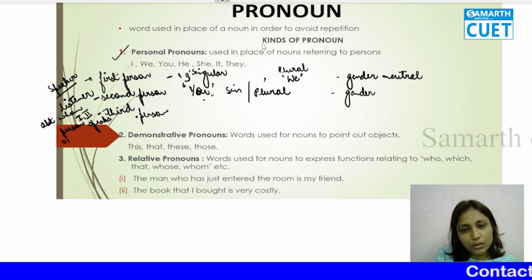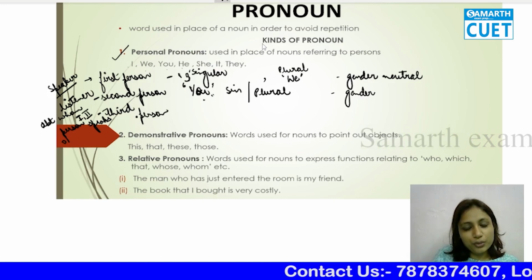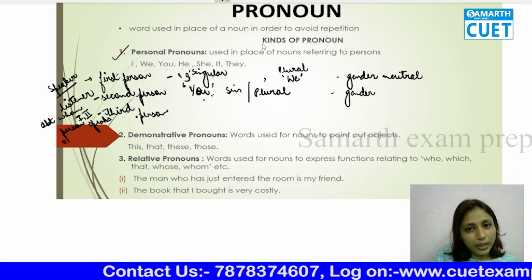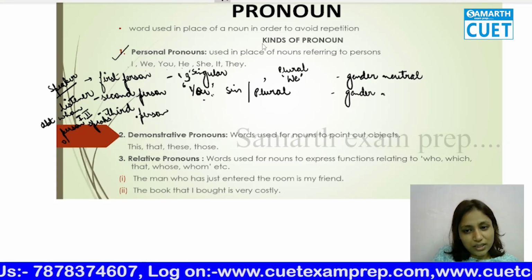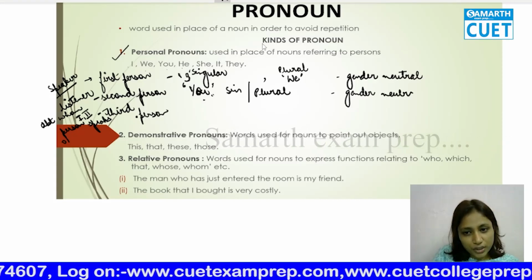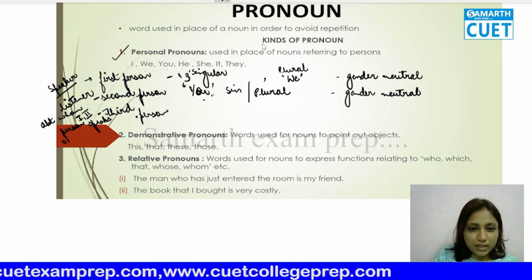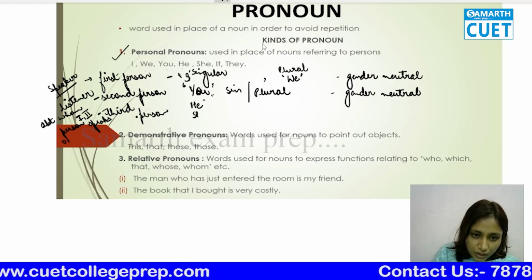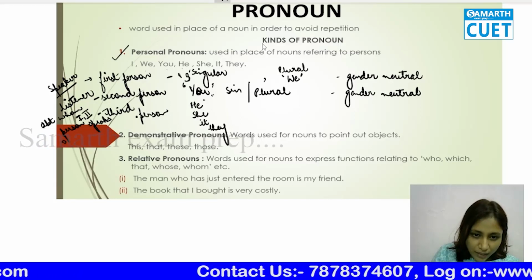If I tell you, what are you doing? Here by you, you cannot tell if I'm talking to a girl or a boy. That means male, female, you cannot tell the gender. So this is also gender neutral. Then comes the third person, that means the person who's being spoken about. Here comes he, she, it, and they.